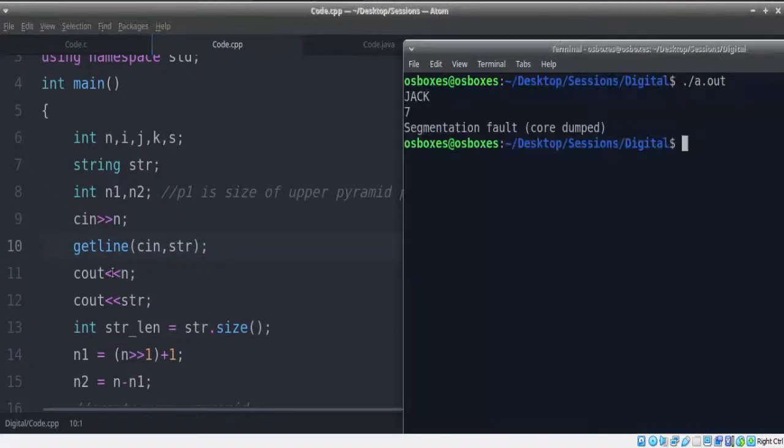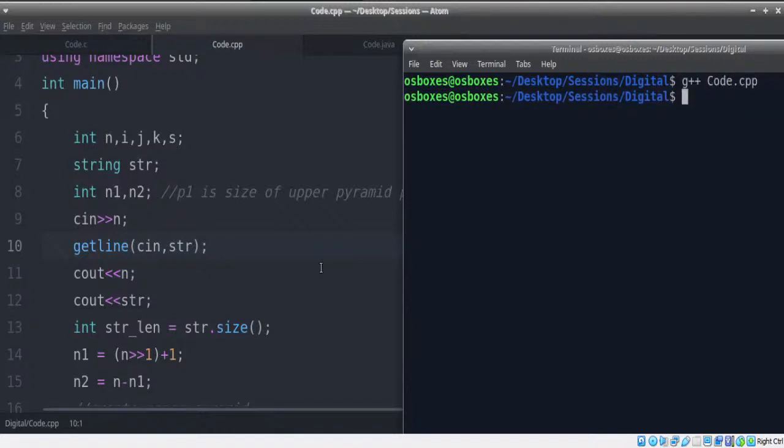Simple logic. Now, because I want all of us to try to debug this, let's try a different thing. I'm going to give my number first, and then go to the next line. The moment I go to the next line, what happens? It gives the same error, a segmentation fault.